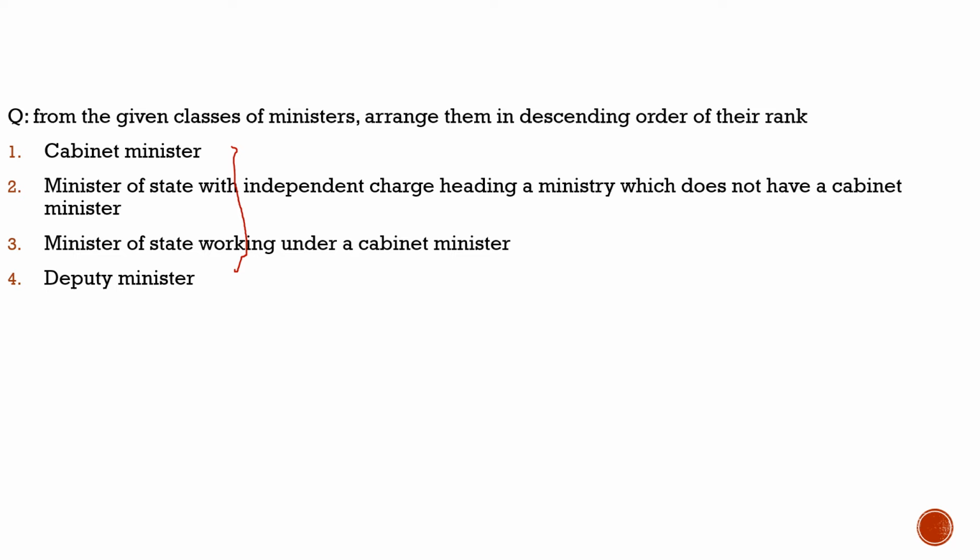At the top it is 100% cabinet ministers. Then ministers of state with independent charge, heading a ministry which does not have a cabinet minister, second, 100% correct. This is the second with respect to rank. Then the third, ministers of state working under a cabinet minister, 100%. This is the third. And the fourth is deputy ministers. These are the four kinds of ministers which come under the Union Council of Ministers, and this is their descending order. So please remember this question. Please remember these ministers.